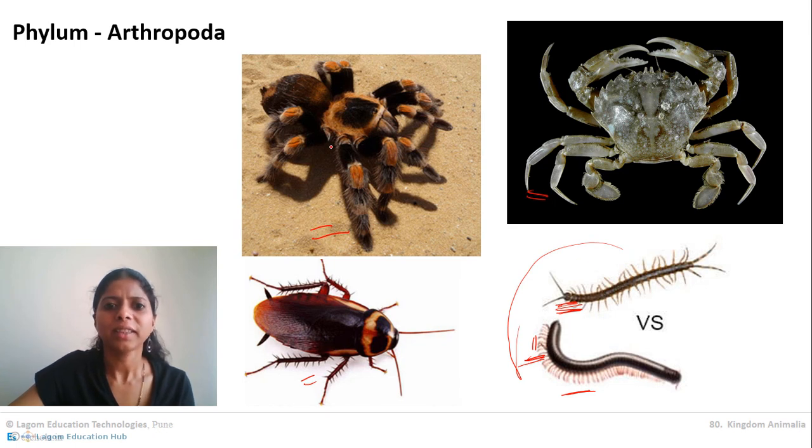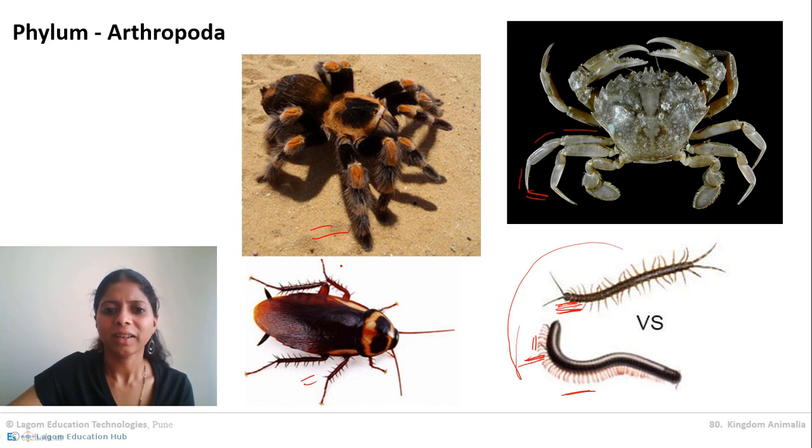We will consider these three animals: spider, crab, and cockroach. If you observe their legs carefully, the spider has 8 legs, but observe them properly, even the legs of the crab and the legs of the cockroach. You will find a common thing in them. What common thing can you see in their legs?